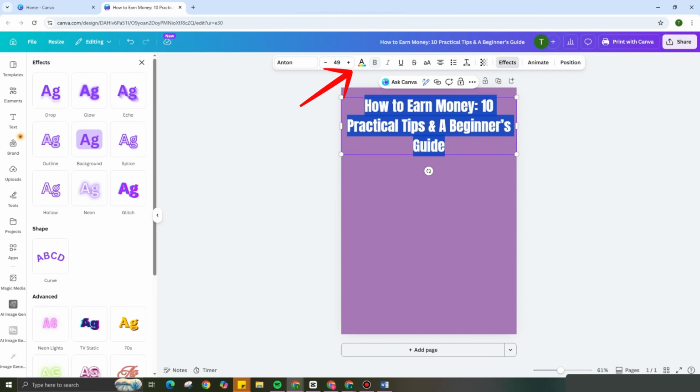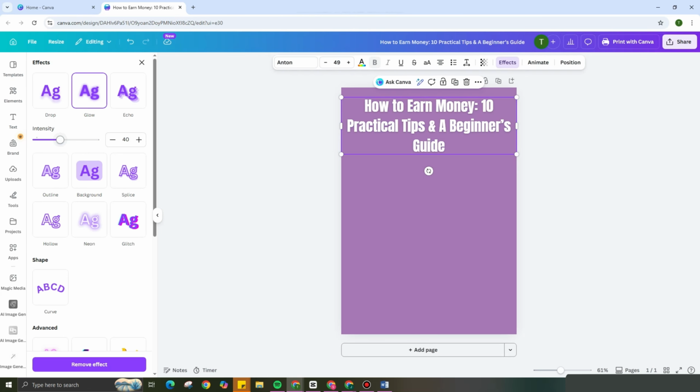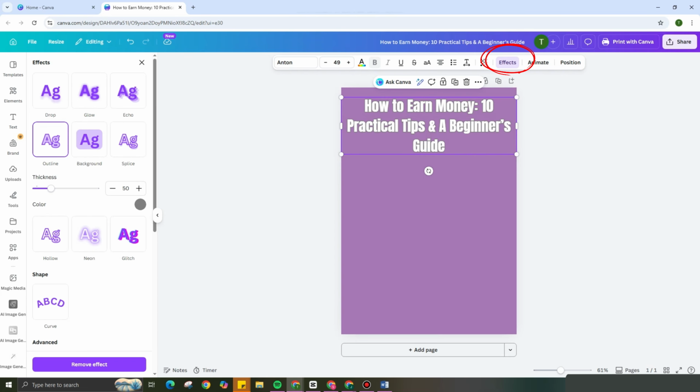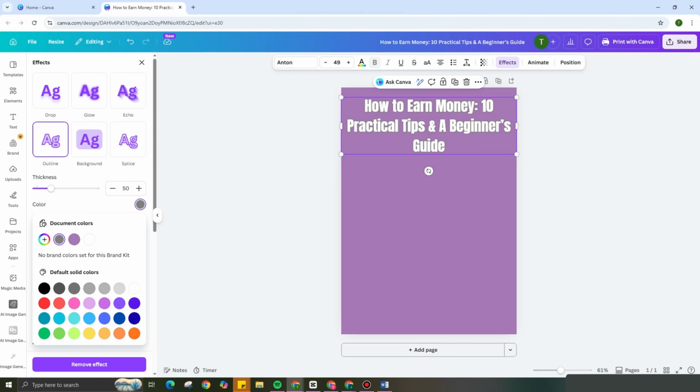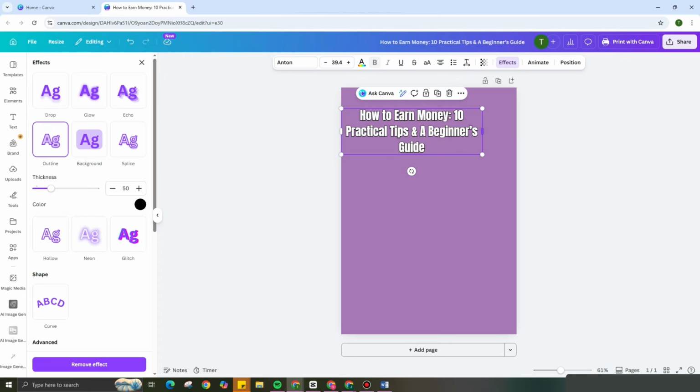that you want. You can also add effects. For example, I want to choose the glow effect here and then increase the intensity. And then after that, I can change the color of "how to earn money". Like, I want to change this to yellow, but actually everything is up to you. I know that you can do better than this. This is just to show you that you can change the color of your font.